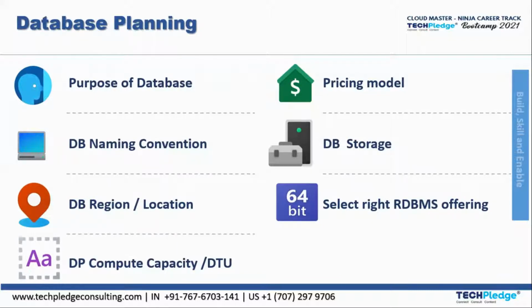So first, I really need to understand the purpose of having a database in my organization. How is it going to impact my organization? What should be the purpose of it?